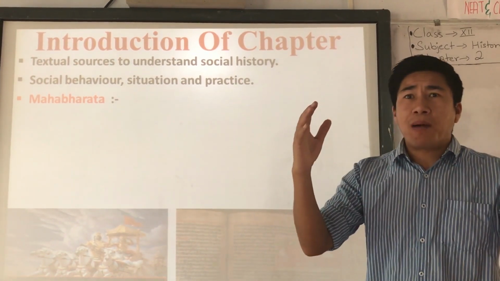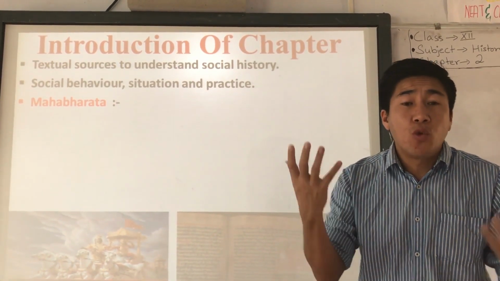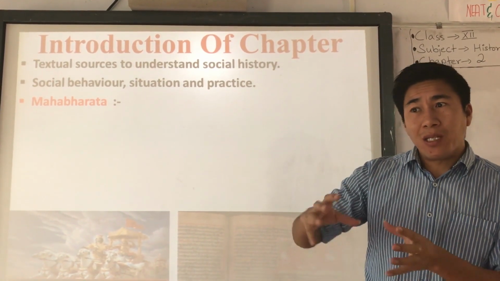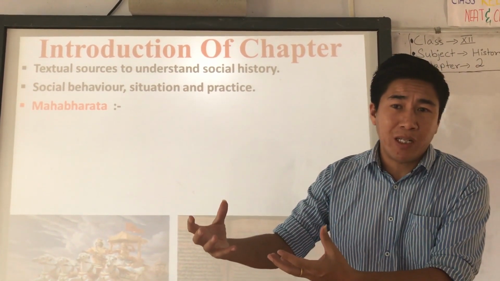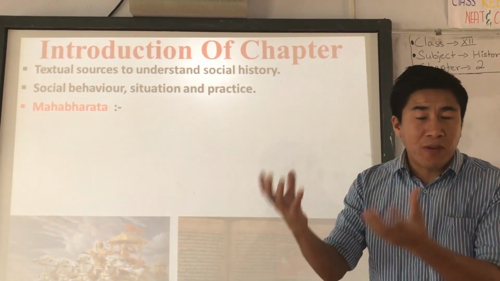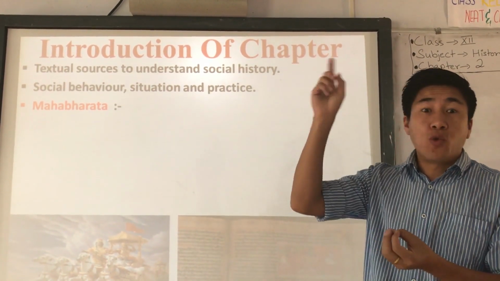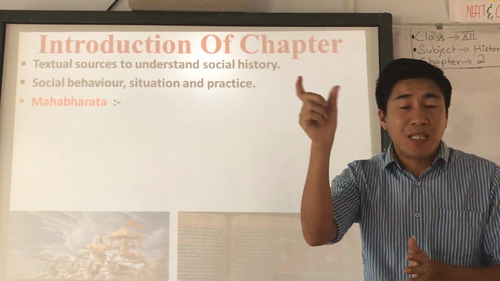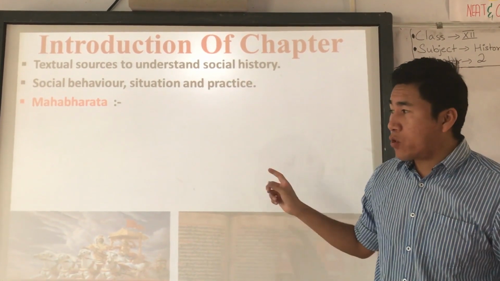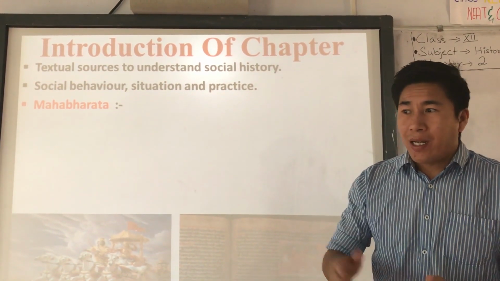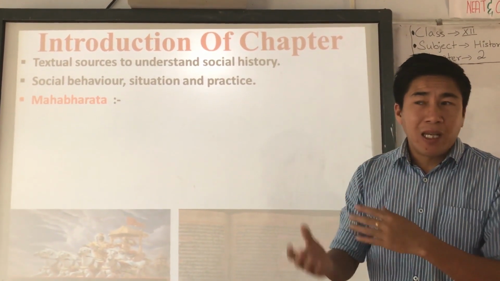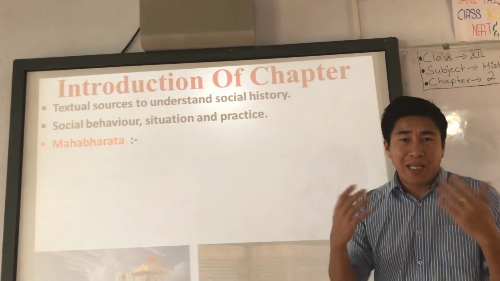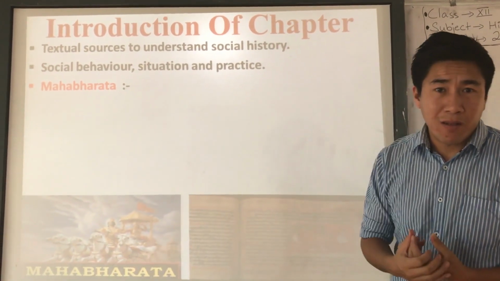The Mahabharata is the story between two sets of cousins, the Pandavas and Kauravas, right? They fought for the land of Hastinapur, the throne of Hastinapur. They both belong to the Kuru Janapada, one of the 16 Mahajanapadas. They fought the war for the Hastinapur throne, and at the end, the Pandavas win the war, and that is all about the Mahabharata, right?